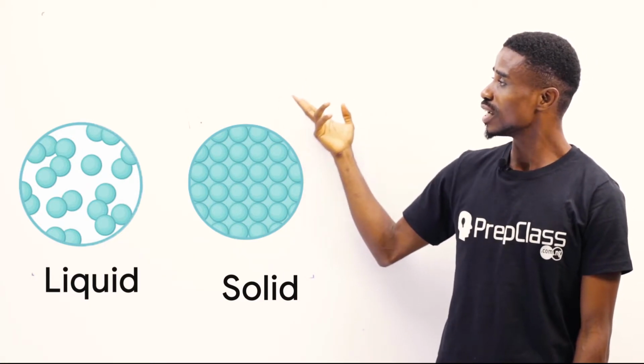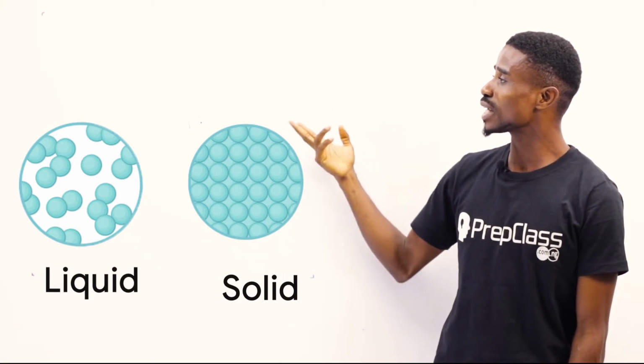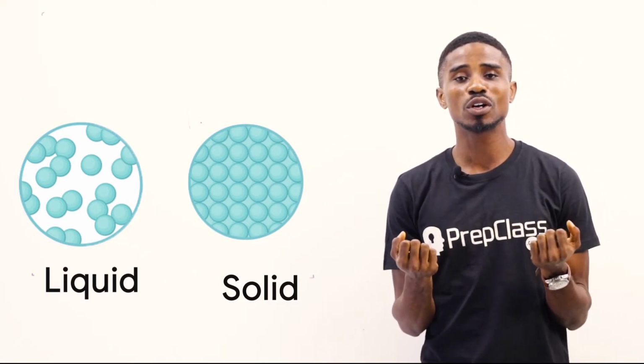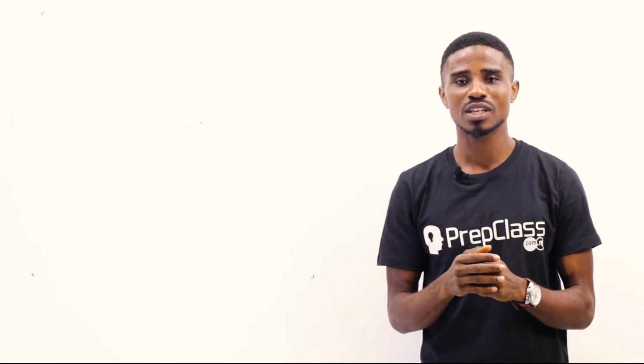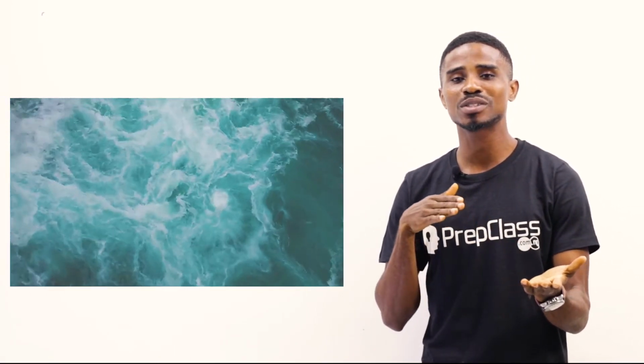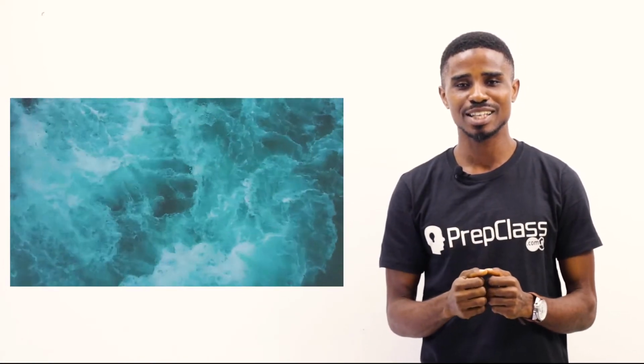So in the liquid, the molecules are held by a weaker bond. That's why the molecules are not closely packed together. They are freer, and we can say the molecules of liquid slide over themselves. Take, for example, water. You can see water flows because the molecules slide over themselves.